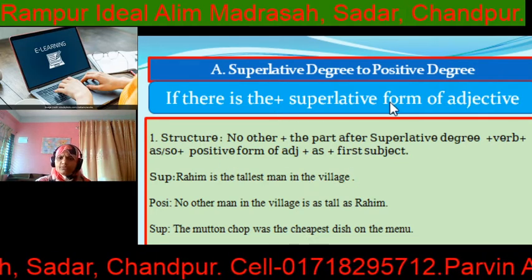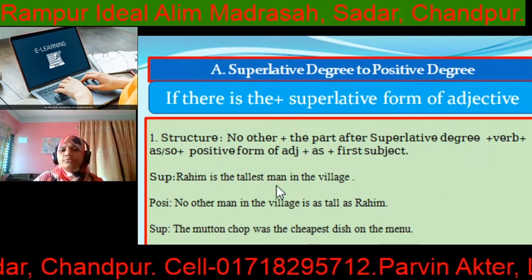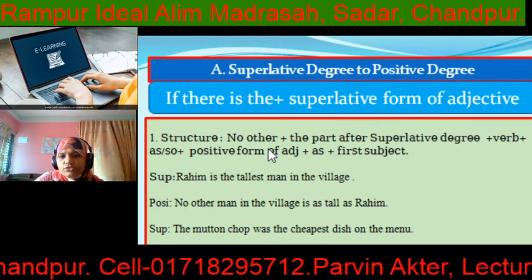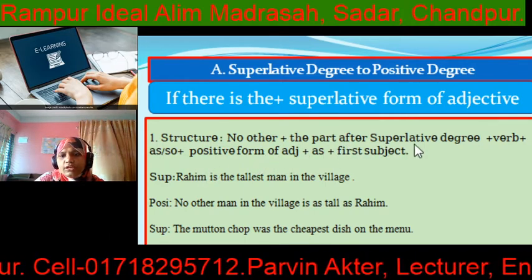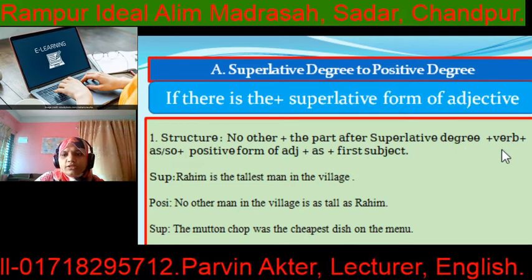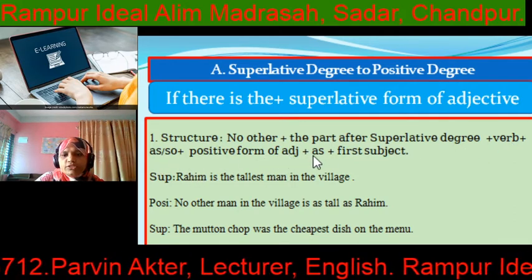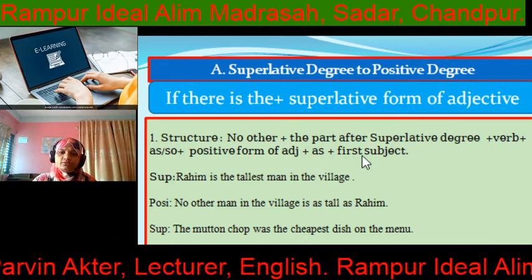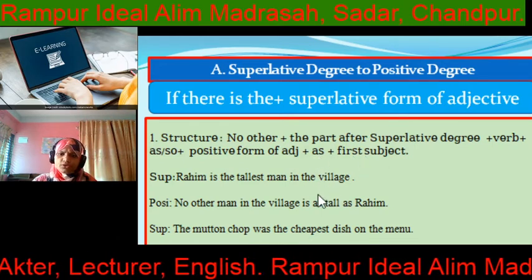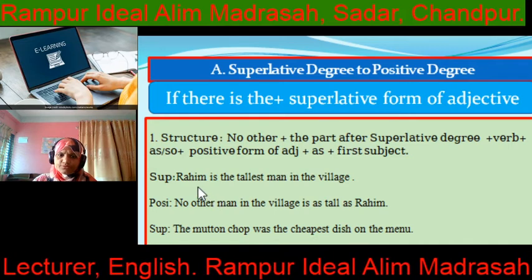So first one, superlative degree to positive degree. If there is the superlative form of adjective, the structure will be: at first no other, then the part after superlative degree, plus verb, plus as or so, plus positive form of adjective or degree, plus as, plus subject. So look at some example.